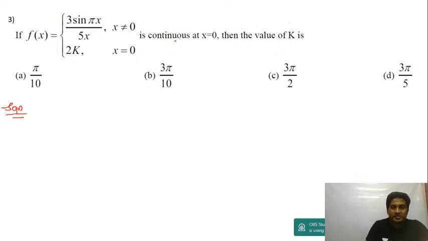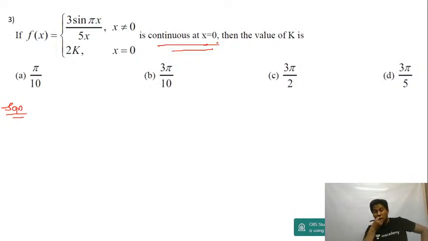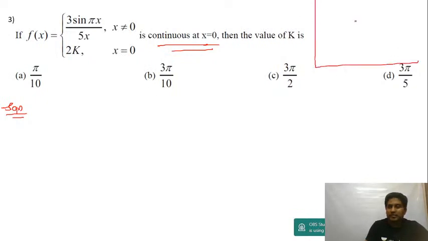Function is continuous at x is equal to 0. What should be the value of k? Right, so we know that if it is continuous, usually how do you write? You're going to write: limit x tends to a of f of x is equal to f of a.